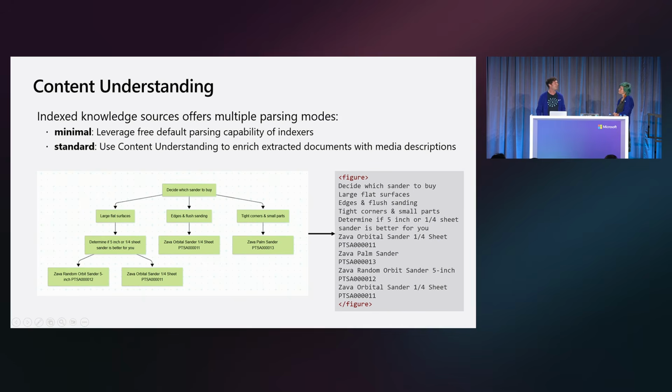In the example you can see on the screen, you're going to notice that we have a flowchart. And if you were to use the default minimal strategy, this content would be completely missing. Because we're using content understanding, we're actually going to convert it to this figure tag, and the text is going to be OCR'd and made available so that if you were to use an LLM to reason over it, it could actually see the underlying text in the diagram.